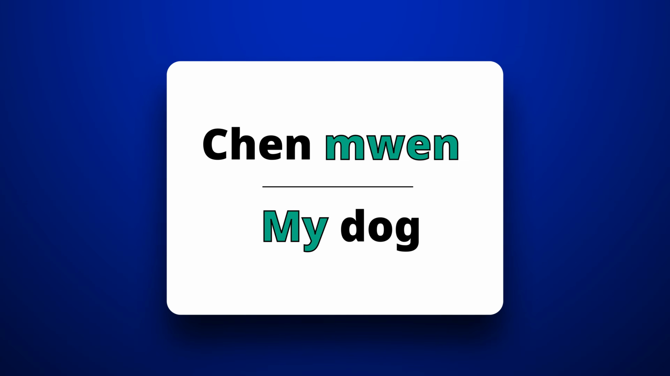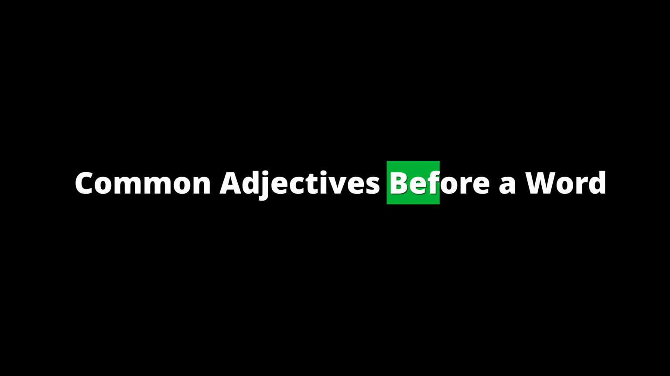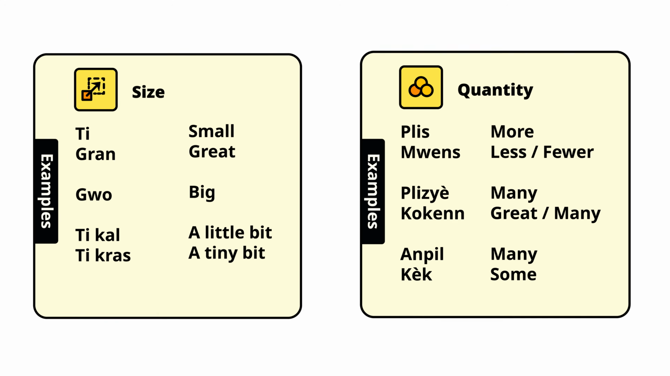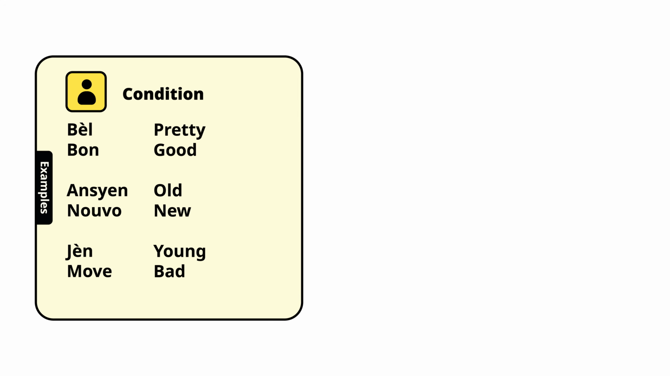Okay, now finally, the word order of adjectives in Haitian Creole. This one can be quite tricky at first. The reason is because in Haitian Creole, some adjectives can come before a word and some can come after a word. Now, in the majority of cases, you're going to realize that adjectives come after a word in Haitian Creole. But as you can see, in these situations right here, the adjective can come before a word.